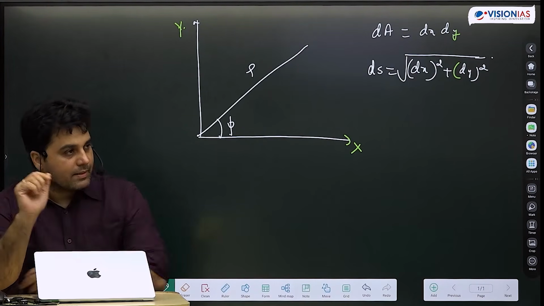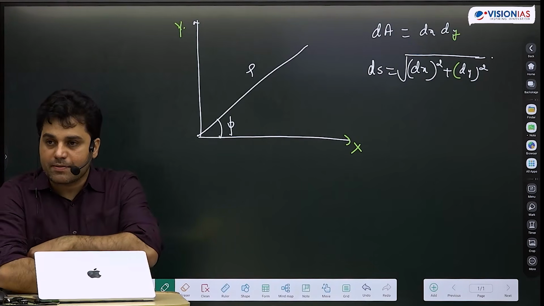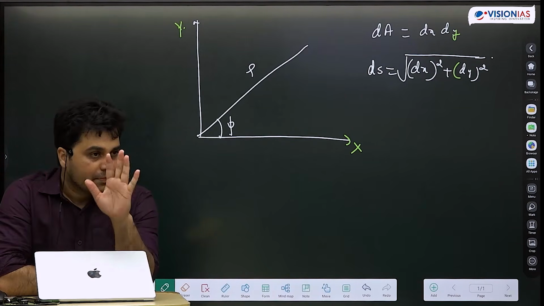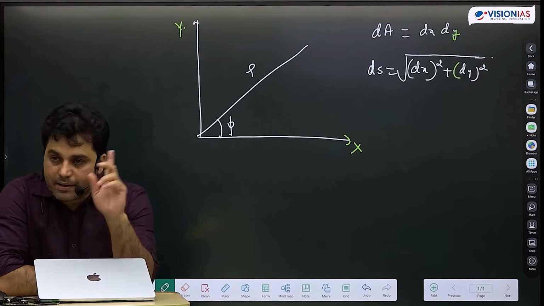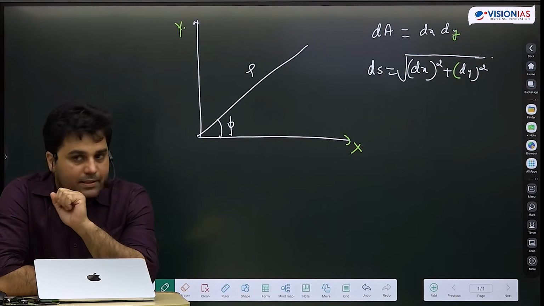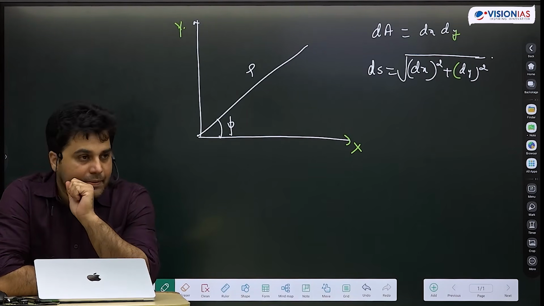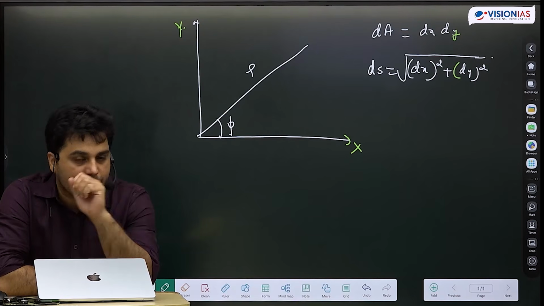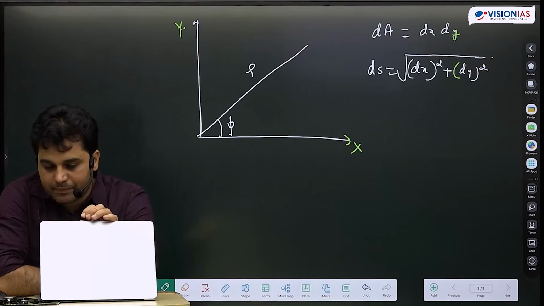With that in mind, last two questions of today's class. I will end today's class after that. We'll do cross product and triple products and cylindrical and spherical polar coordinate system in the next class. But the last topic of today's class: how will we write areal element and the distance between 2 points, that distance element.